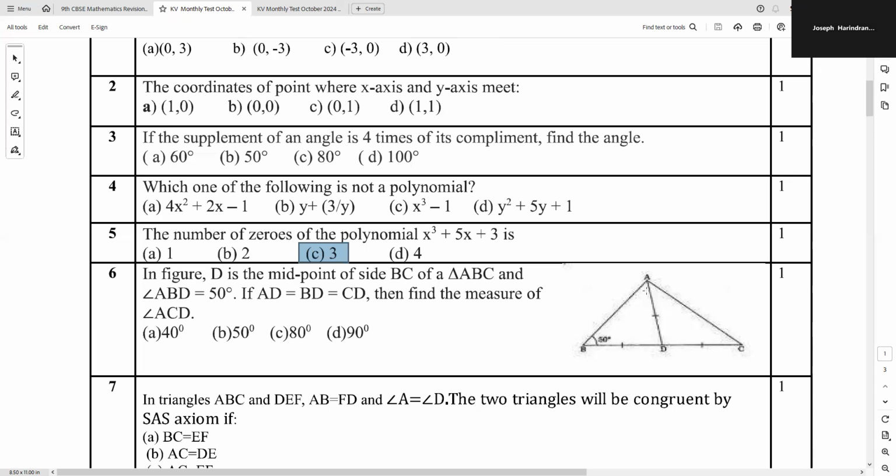So it's quite easy to solve this problem because you are given one angle. ABD is already given. ABD is 50 degrees. Then, of course, BAD is also 50 degrees, isn't it? Because it's angles opposite to equal sides, it's also 50 degrees.